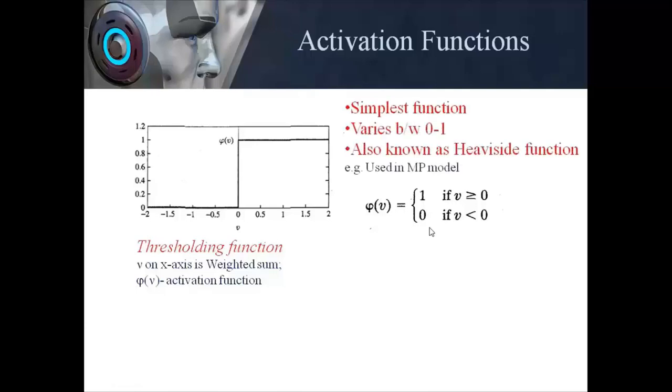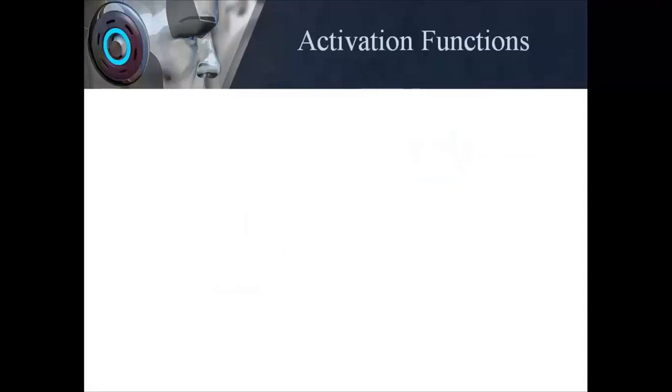We normally make use of a threshold function for implementing this. It is also known as the Heaviside function. This is very clear. We have already seen it and its application in the McCulloch-Pitts model.